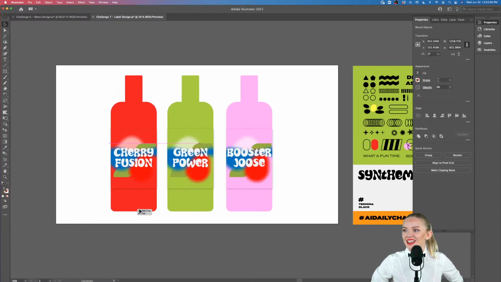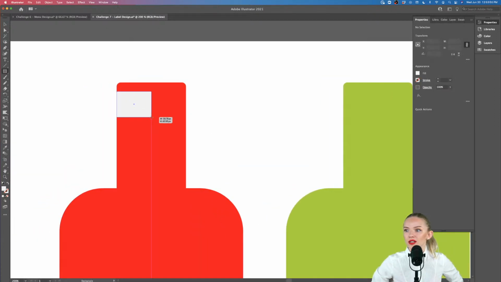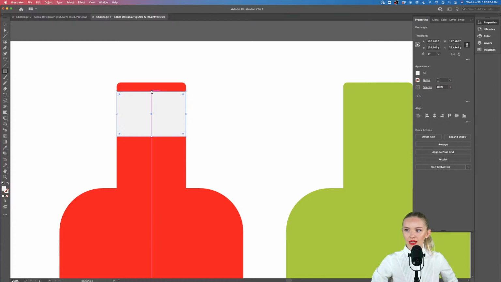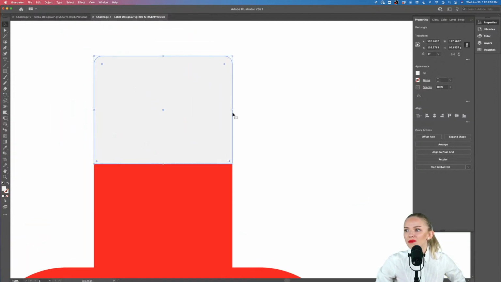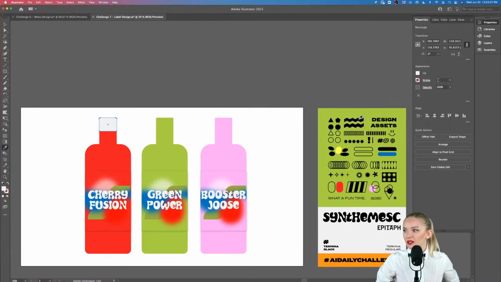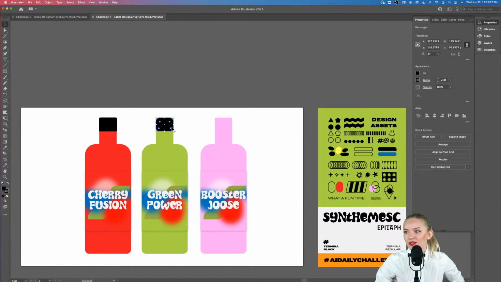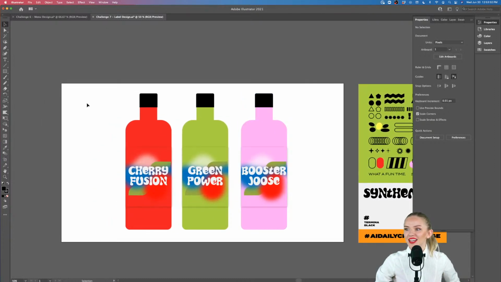How cool. Let's give them some lids. We don't have any lids. So I'm going to create another little rectangle here, and I'm going to place it just above. And with the direct selection tool, again, I'm going to select the top corners and make them match. Okay, we want to be more realistic, so let's make that just a tiny bit wider. And I'm going to use the black color, letter I, and create these little lids for our drink. Like that. How cool.